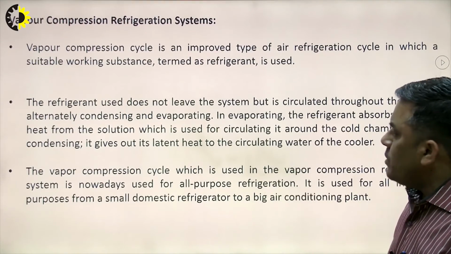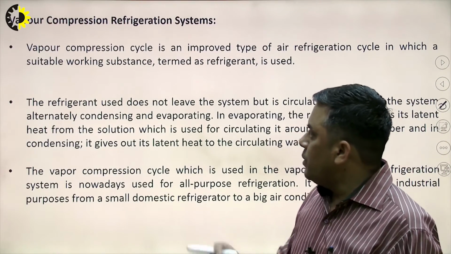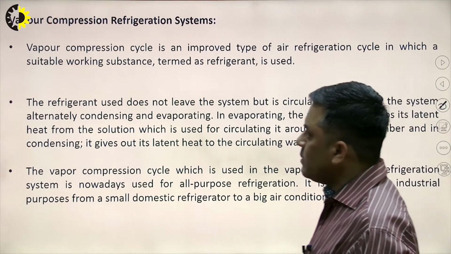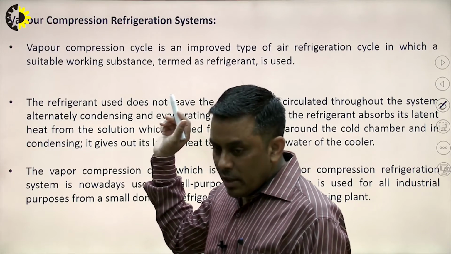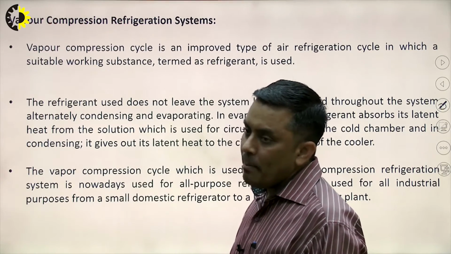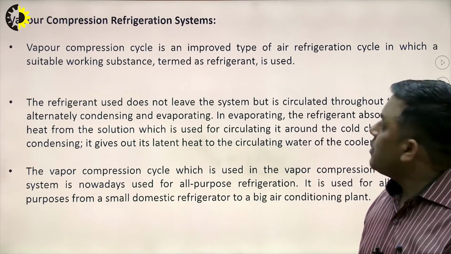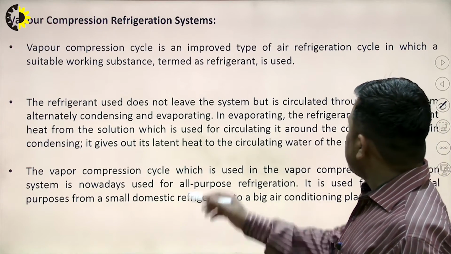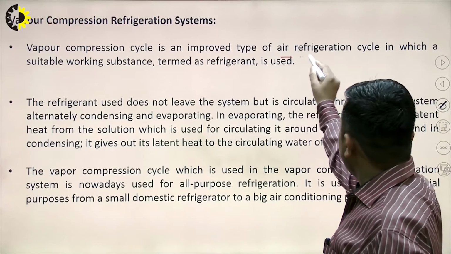So, this point I already discussed in my previous video, what basically the vapor compression refrigeration system is. Vapor compression means here the vapors of liquid refrigerants are compressed and their temperature and pressure are increased, and basically it is the improved version of the air refrigeration system.